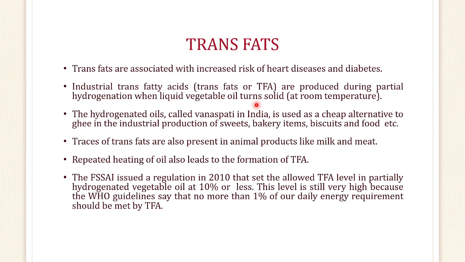Industrial trans fatty acids, or TFA, are produced during partial hydrogenation when liquid vegetable oil turns solid at room temperature. Hydrogenated oil, called Vanaspati in India, is used as a cheap alternative to ghee in industrial production of sweet bakery items, biscuits and food. Traces of trans fats are also present in milk and meat.